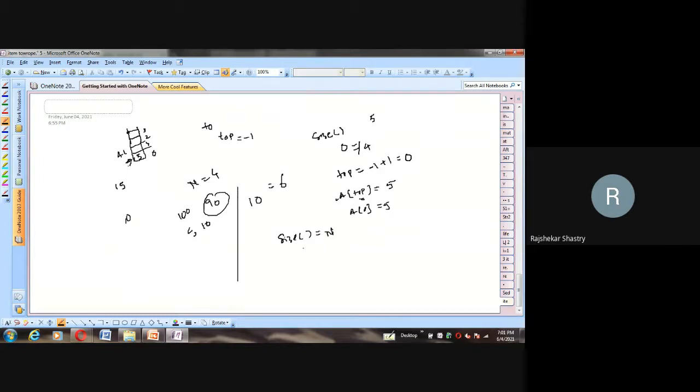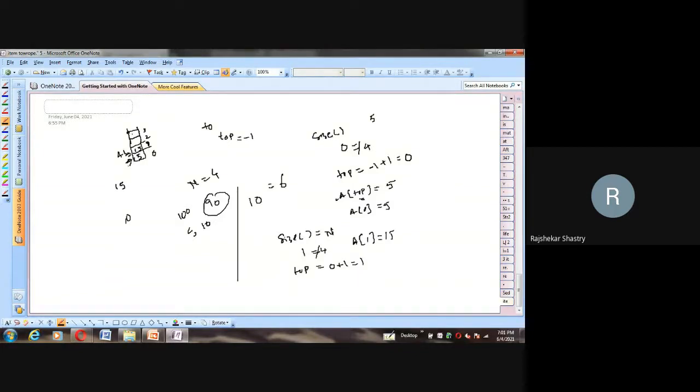Size returns 1 here because currently the stack is holding 1 element, and we compare it with n. n is 4, again not equal. So we increment the top by 1. The current top value is 0 plus 1, the resultant is 1, and at A of 1 we store 50. So slowly the pointer moves to location 1, and in this location we store 50. Likewise we go on with the operations.